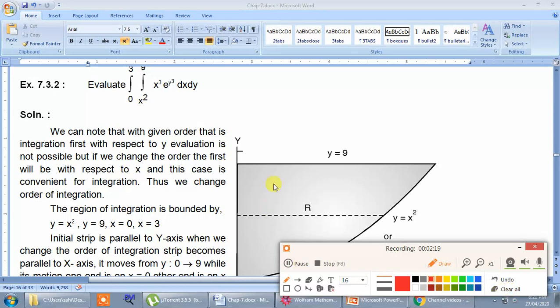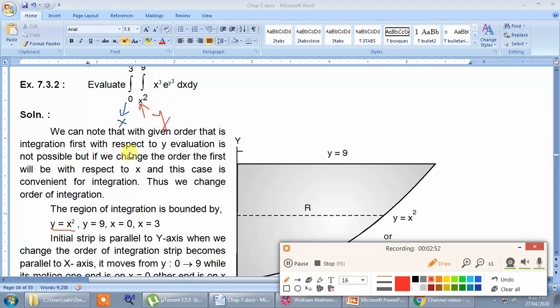So what is the procedure? First of all, you see what the inner integration limit is in terms of. It is in terms of x, therefore it is the limit for y. Therefore the outer integration limit is the limit for the x variable. And you will observe that the four curves which bound the region of integration are, first curve, y is equal to x square. So y is equal to x square is here.